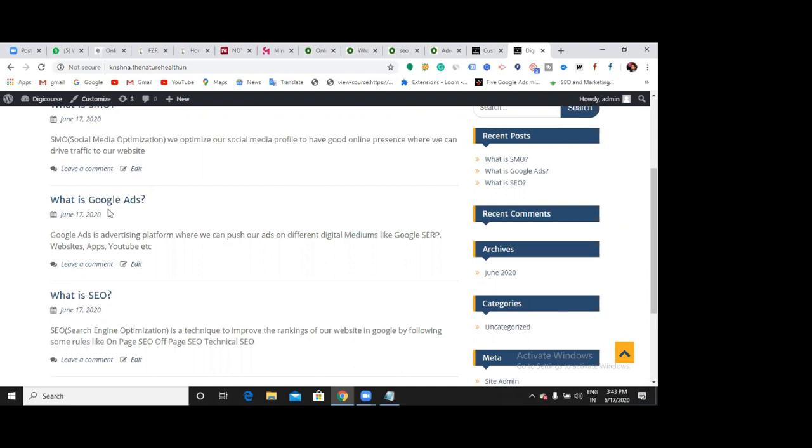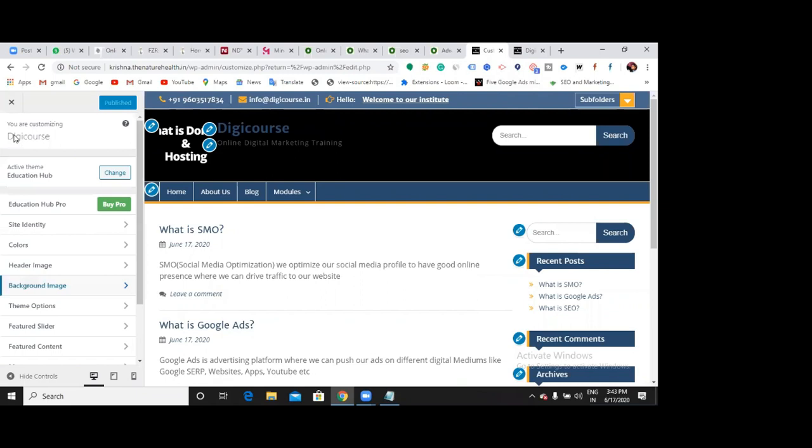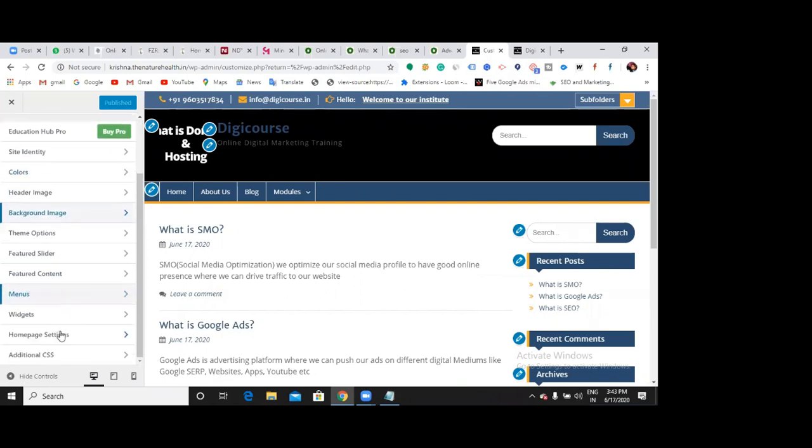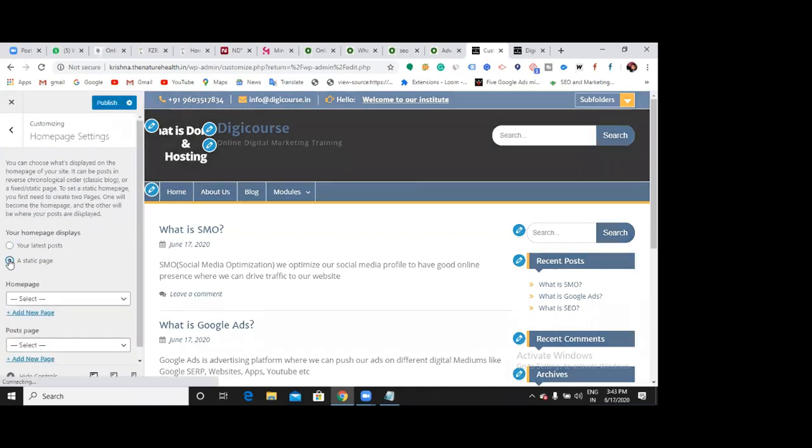at that time you have to use only one option. This option will be the same for every theme you have chosen. That is called homepage settings. Can you see this? Homepage settings. Go there. Now it shows that your homepage displays your latest posts. That means it automatically shows all your recent posts. Now I'll choose a static page.